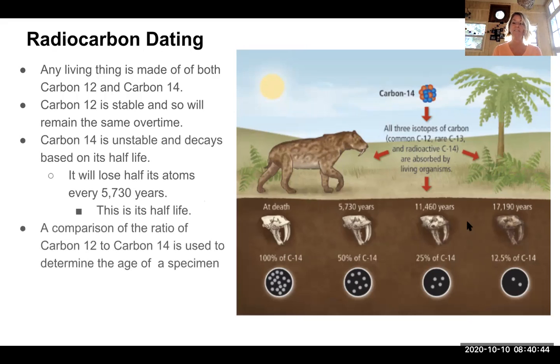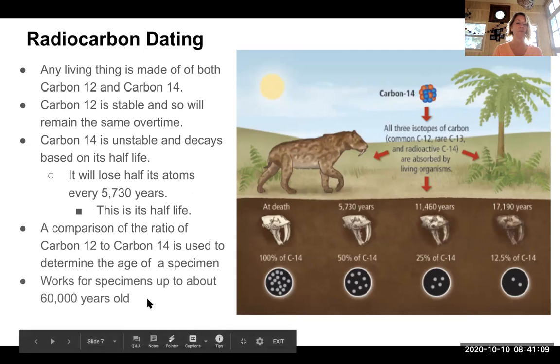When we look at a fossil, we can compare the amount of carbon 12 to the amount of carbon 14 to determine the age of the specimen. We look at the ratio between carbon 12 and carbon 14, and that lets us know how many half-lives have passed since the organism died.